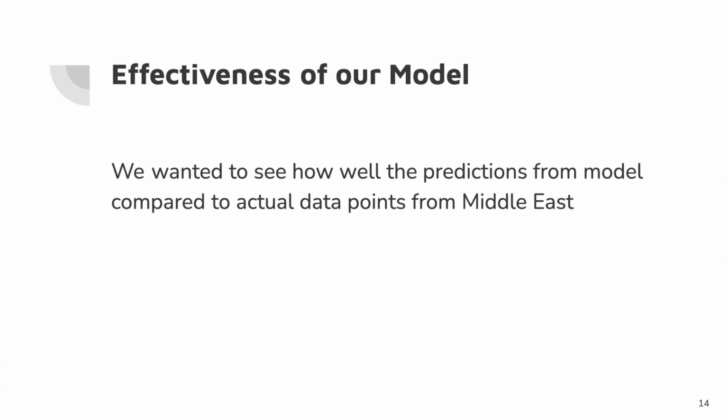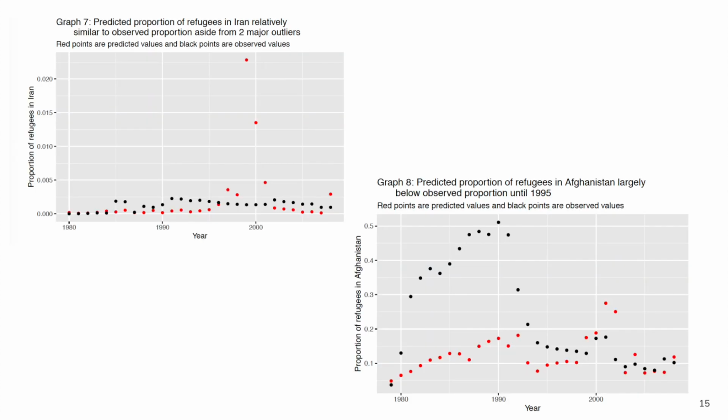And in order to test the effectiveness of our model, we compared the predictions from the model to the observed proportion of refugees in Middle Eastern countries. The following graphs are visualizing the predicted proportions of refugees in red and the observed values for each country in black.